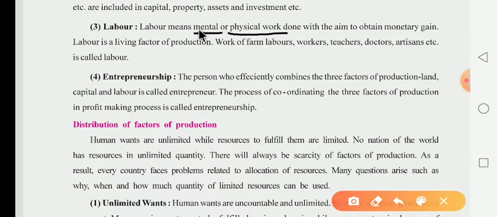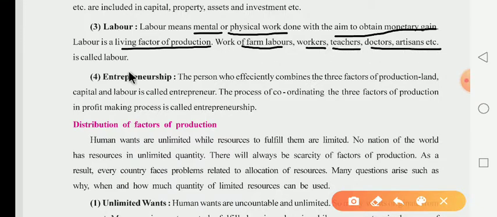Mental work is done by white collar jobs, and physical work is mostly done by laborers, with the aim of obtaining monetary, that is economic, gain. Labor is the living factor of production. Work from farm labor, worker, teacher, doctor, artisan is called labor.